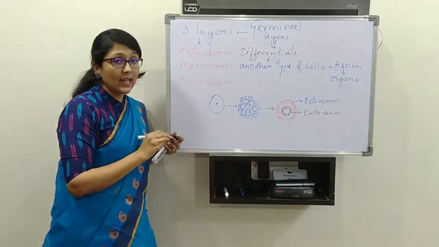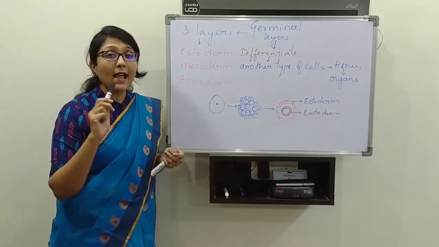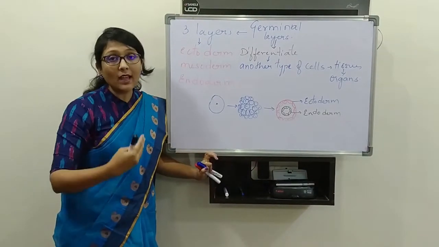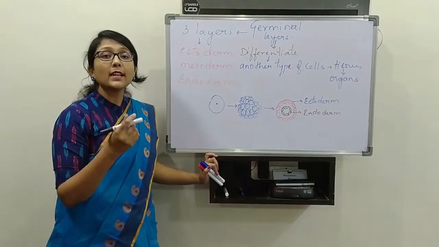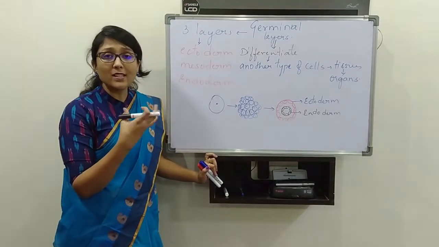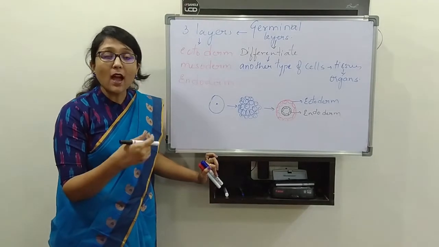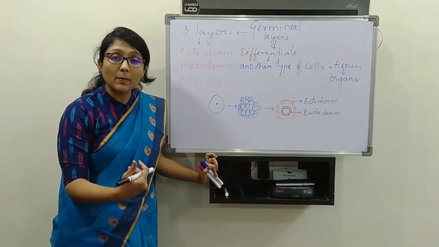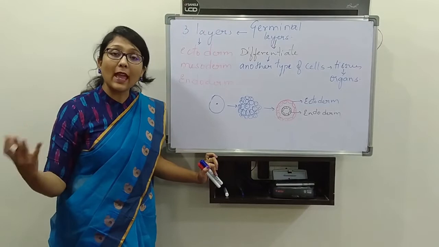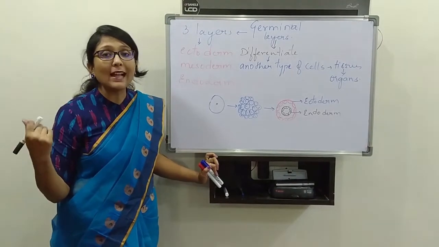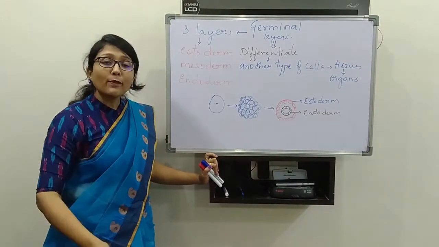Okay, this type of organization we can see in the primitive organisms, and those are Cnidaria and Ctenophora. If you take the Animalia kingdom chart, how the phyla are arranged, one has evolved from the other. We have studied that sponges were the most primitive organisms, the first formed in the Animalia kingdom. Then they gave rise to Cnidaria, Ctenophora, then Platyhelminthes, Nematoda, Annelida, Arthropoda, Mollusca, Echinodermata, Hemichordata and Chordata. We have already written this chart in our books, right? So this is the order of evolution.